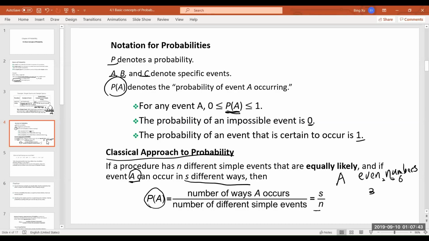And out of the number of different simple events, that will be 3 out of 6. So 1/2. The probability of throwing a die and getting an even number is 1/2. So that's the classical approach. All right. Question? Nope. Okay.